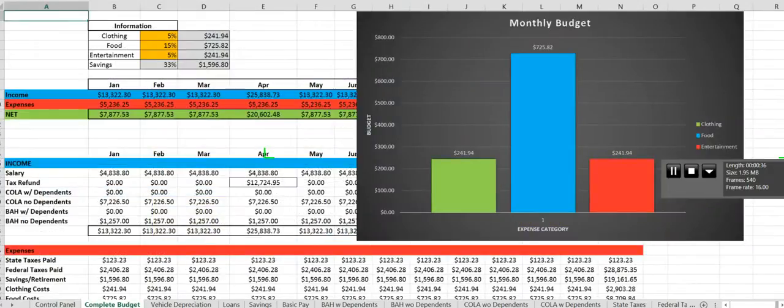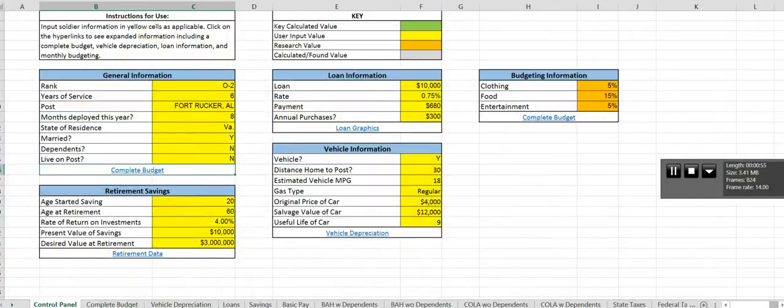Here we see the complete budget where it calculates the salary, the monthly salary, the tax refund, the cost of living adjustments, and housing allowance, along with a generalization of how much should be spent on the category of clothing, food, and entertainment, plus how much should be put into savings, and that's all calculated out and put onto a graph to easily see.